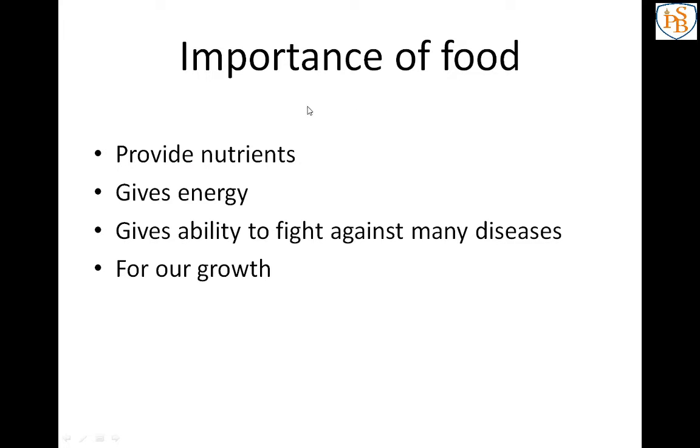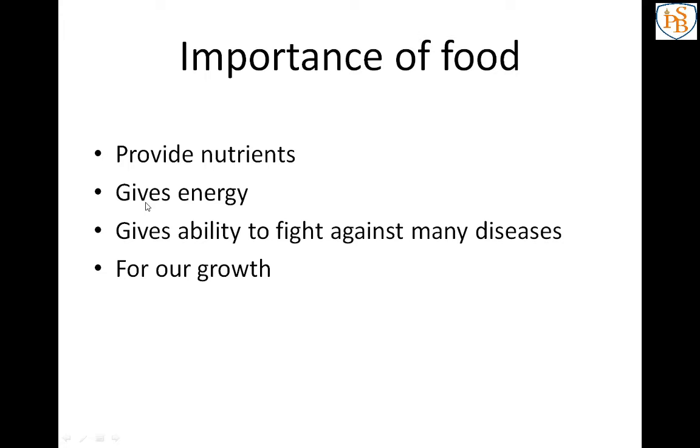First one, food provides nutrients. When we are eating food, we are consuming the nutrients. There are many types of nutrients, which we will learn in our next chapter. Just remember that food provides nutrients.